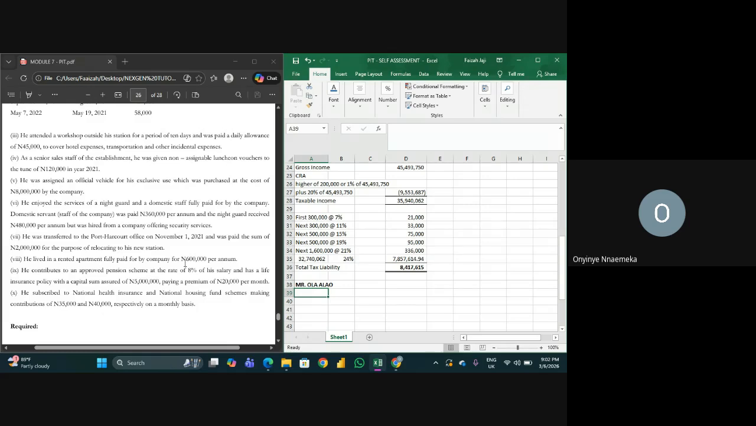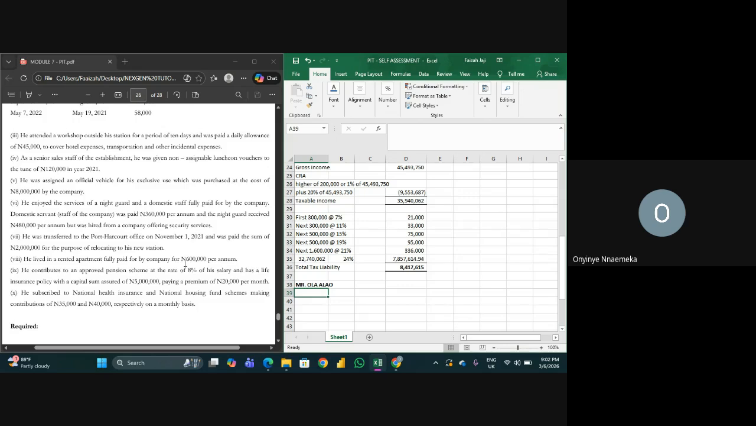He was transferred to Port Harcourt on November 1st, 2021 and was paid the sum of 2 million for the purpose of relocating to his new station. He lived in a rented apartment fully paid for by the company for 600,000 per annum. He contributes to an approved pension scheme at the rate of 8% of his salary and has a life insurance with a capital sum assured of this, paying a premium of 20,000 per month.